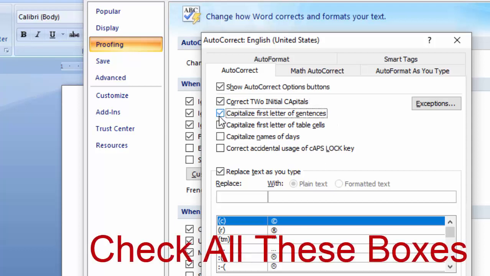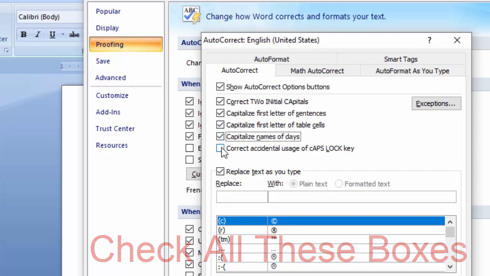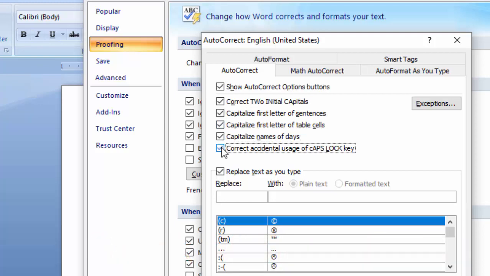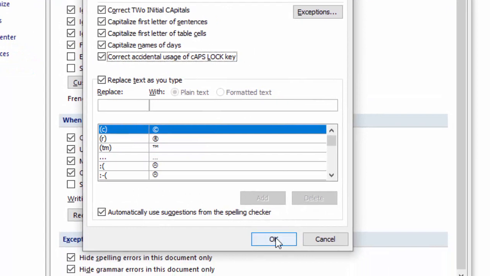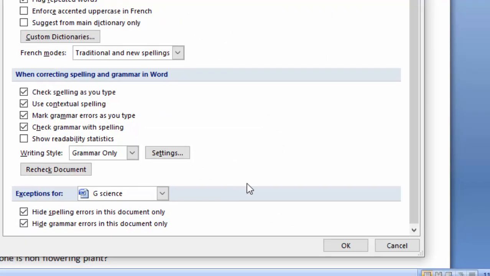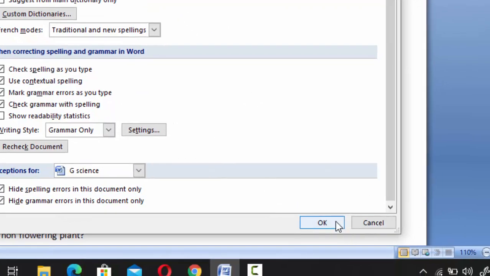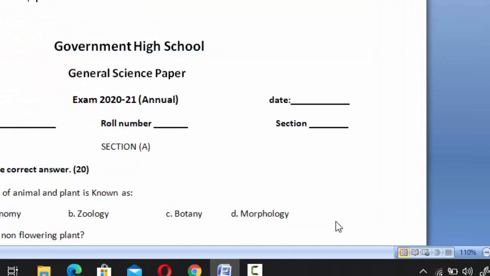Enable, and this one also enable. Then click OK to save the setting. OK to apply the setting.